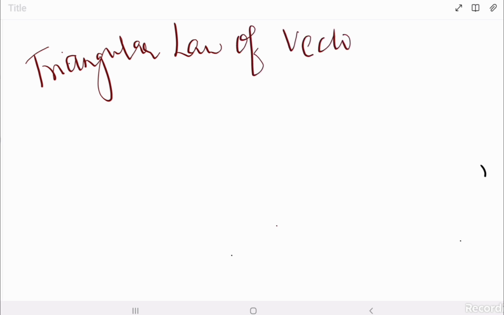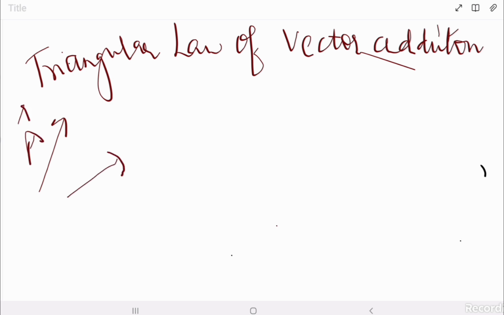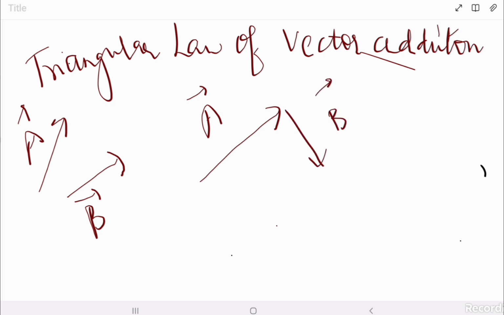In the triangular law of vector addition, let's say we have two vectors, A and B. In order to apply the triangular law, first we have to place these two vectors head to tail.